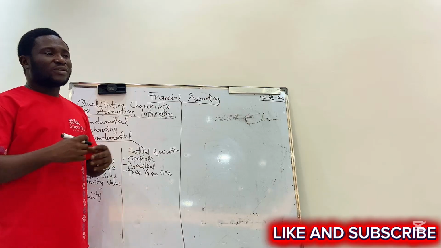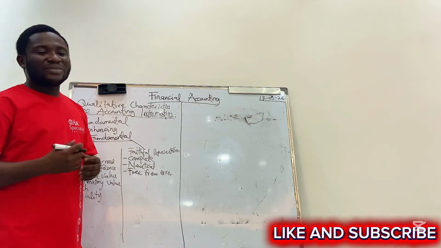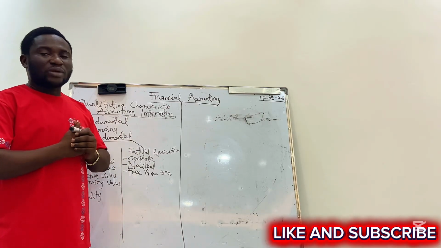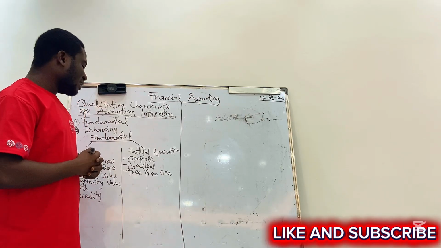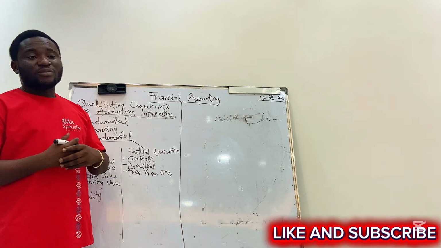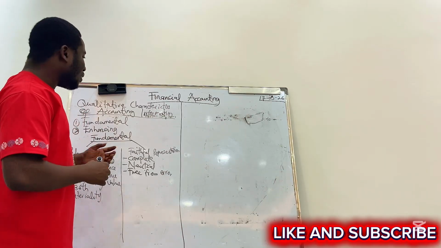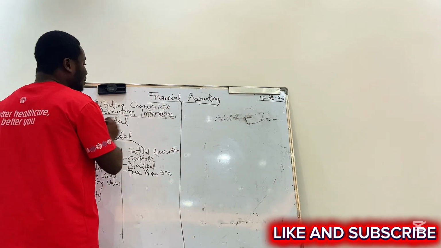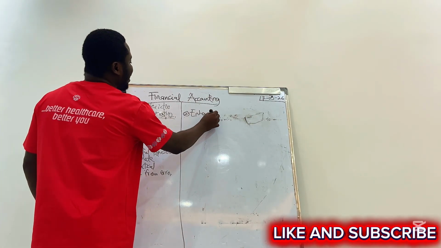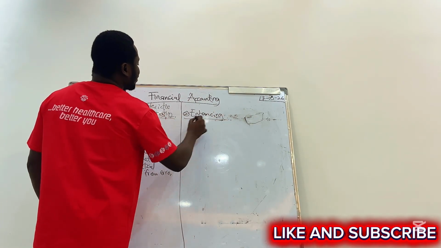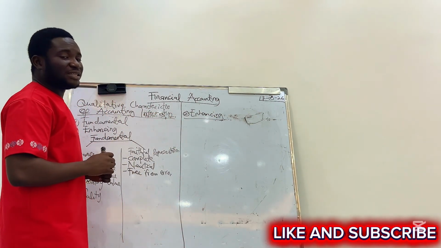And there are types of errors. We will come there as and when we get to it. So let's be able to reduce the errors in the accounting information, and that will help our users. Now let's talk about number 2, the enhancing aspect of characteristics of accounting information.